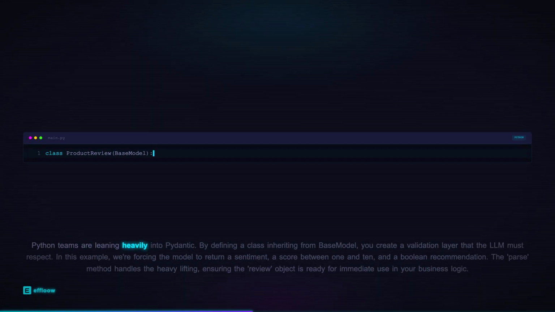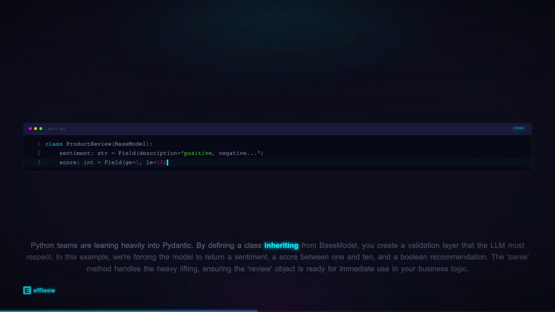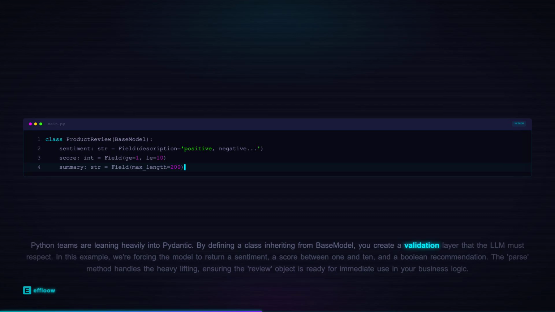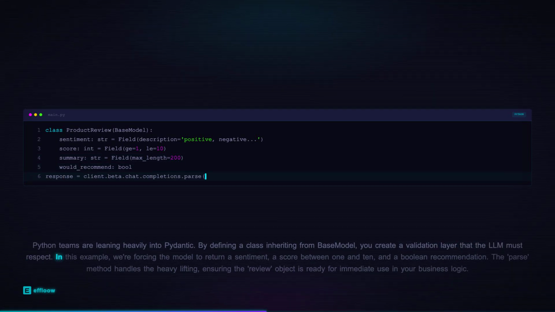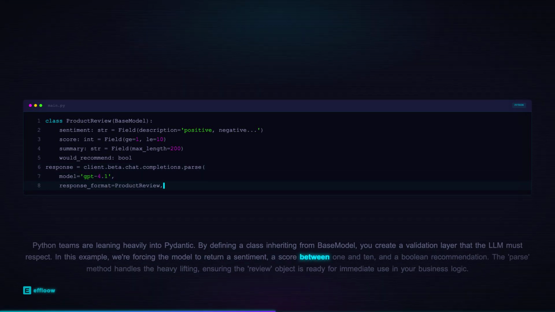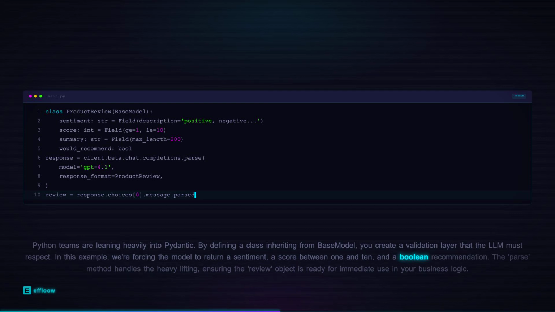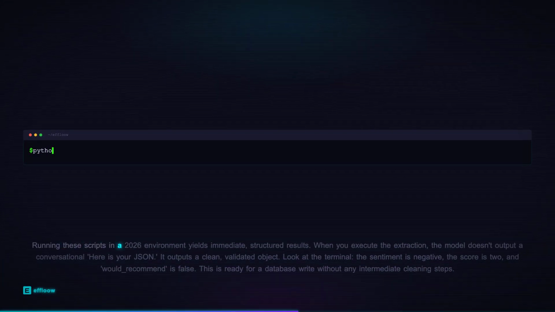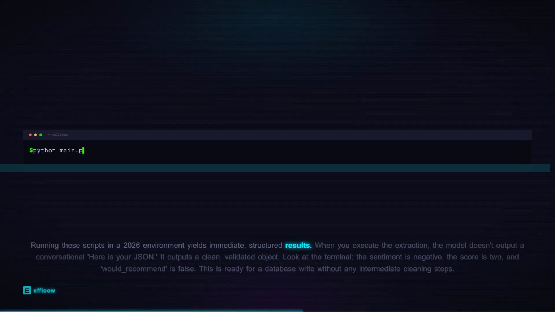Python teams are leaning heavily into Pydantic. By defining a class inheriting from BaseModel, you create a validation layer that the LLM must respect. In this example, we're forcing the model to return a sentiment, a score between 1 and 10, and a Boolean recommendation. The parse method handles the heavy lifting, ensuring the review object is ready for immediate use in your business logic.